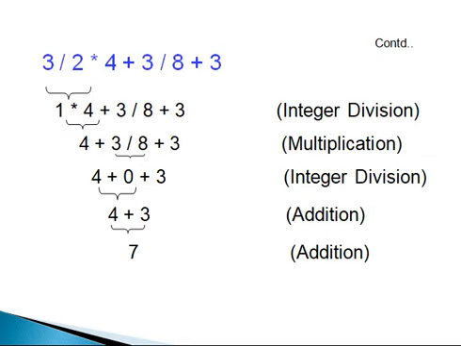Here is one example: 3 division 2 multiplied 4 plus 3 division 8 plus 3.